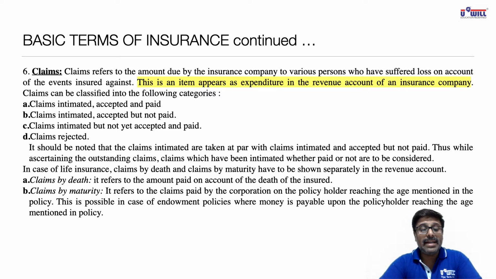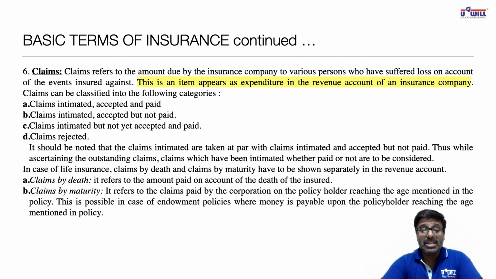A, claims by death, it refers to the amount paid on account of death of the insured. B, claims by maturity, it refers to the claims paid by the corporation on the policy holder reaching the age mentioned in the policy. This is possible in case of endowment policies where money is payable upon the policy holder reaching the age mentioned in policy.